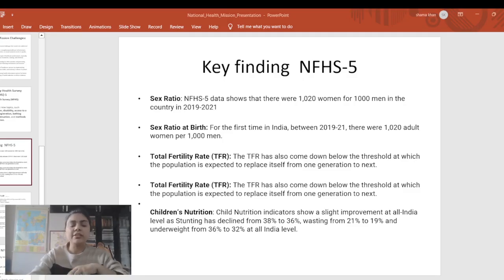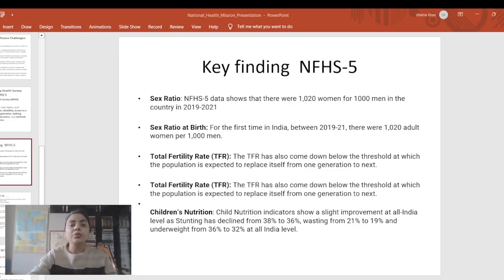In the first report key finding, we can see the sex ratio. As per this report, it is shown that there are 1020 women for 1000 men in the country in 2019 to 2021. But there are certain states where the sex ratio is not adequate, like UP, Haryana, and even Punjab. Even if we talk about sex ratio at birth, for the first time we have seen 1020 adult women per 1000 men. And if I talk about the BIMARU states, especially Bihar, MP, and UP, their data is not up to the mark.